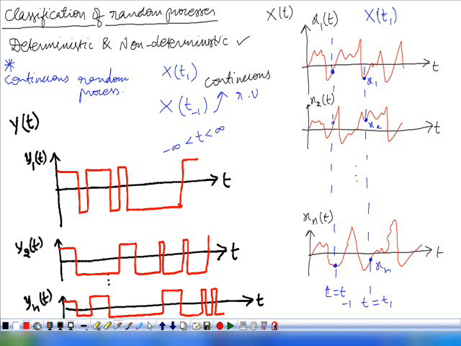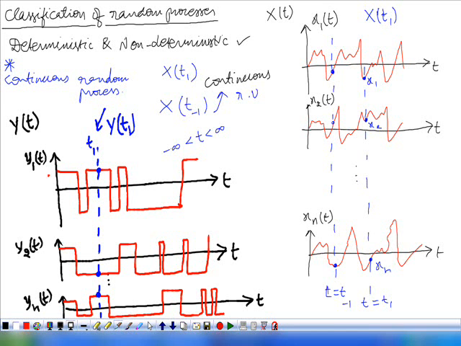Now, if you observe the random process at a particular time instant, let us say we observe the process at this time instant. This is the time at which we observe the random process. Let it be t1. Then the random variable that we obtain is Y of t1. Okay. Now, what are the values taken by this particular random variable? This is one value, this is another value, this is one value. So here the random variable can take either positive or negative values.